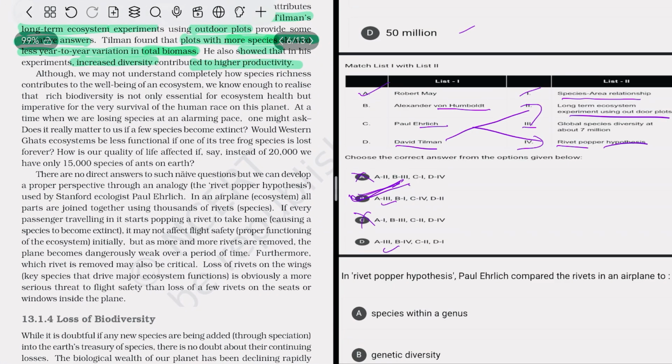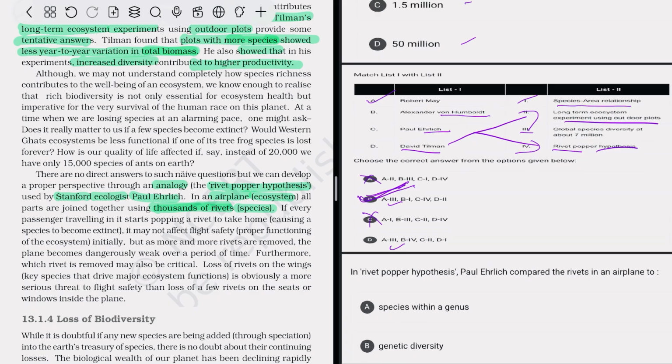After that, there is Paul Ehrlich, who gave the Rivet-Popper hypothesis, which is an analogy between the ecosystem and its species. Paul Ehrlich is a Stanford ecologist. In this, he compared an airplane with the ecosystem, where all the parts are joined together using thousands of rivets. Here, rivets represent the species. So these are all the theories.